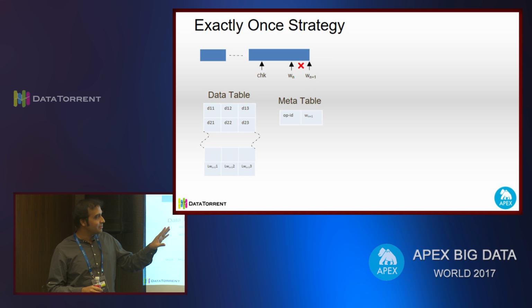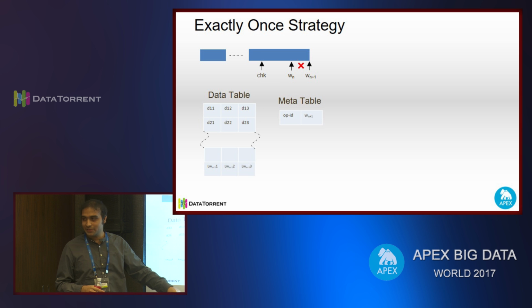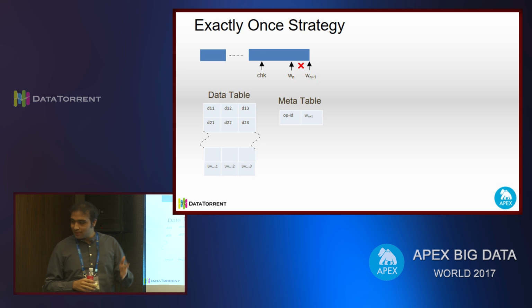Just to give you a fair idea of this database, I have noted all the points which I had said. Data in a window is written out in a single transaction. Window ID is also written to a meta table as a part of the same transaction. So the operator will read the window ID from the meta table on recovery, and it will ignore all the data for windows less than the window ID.